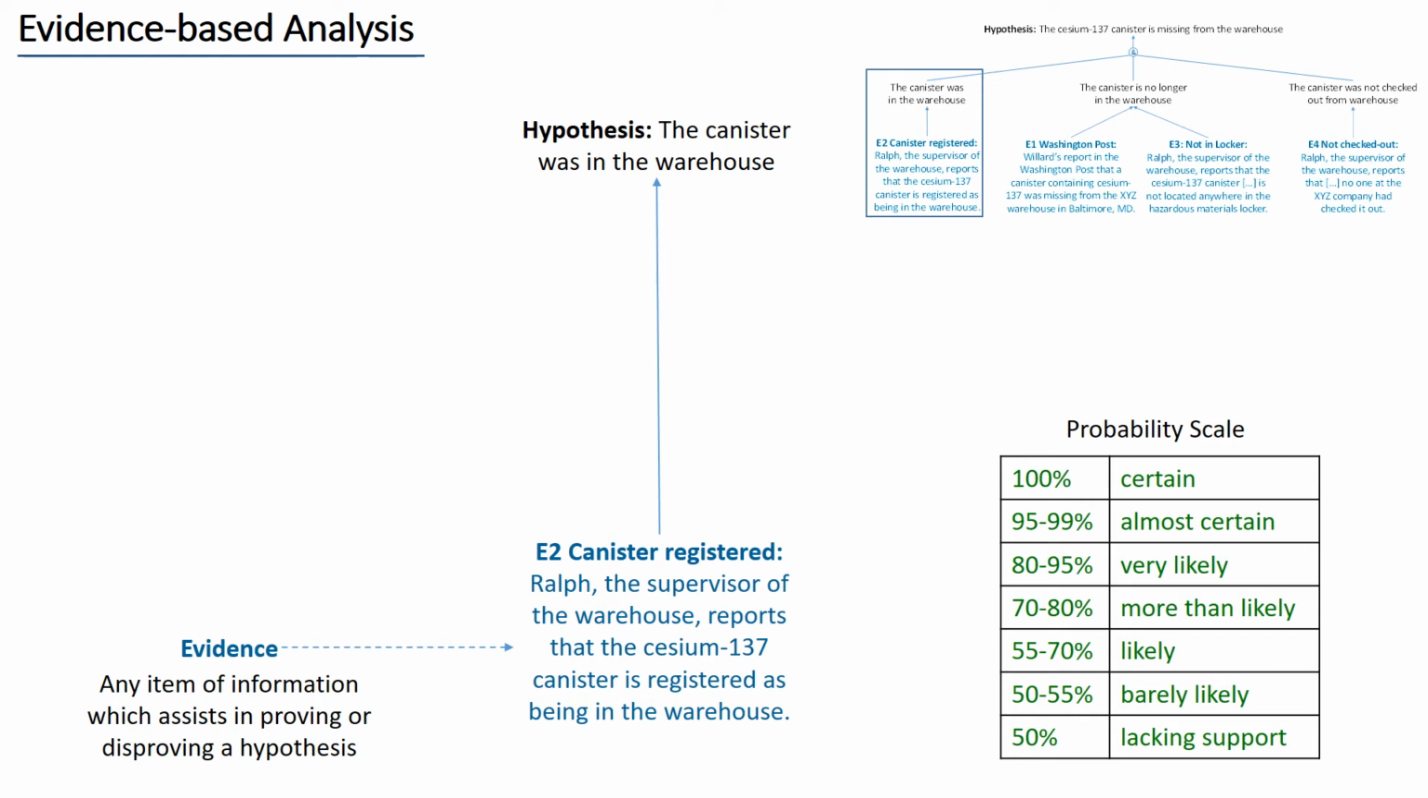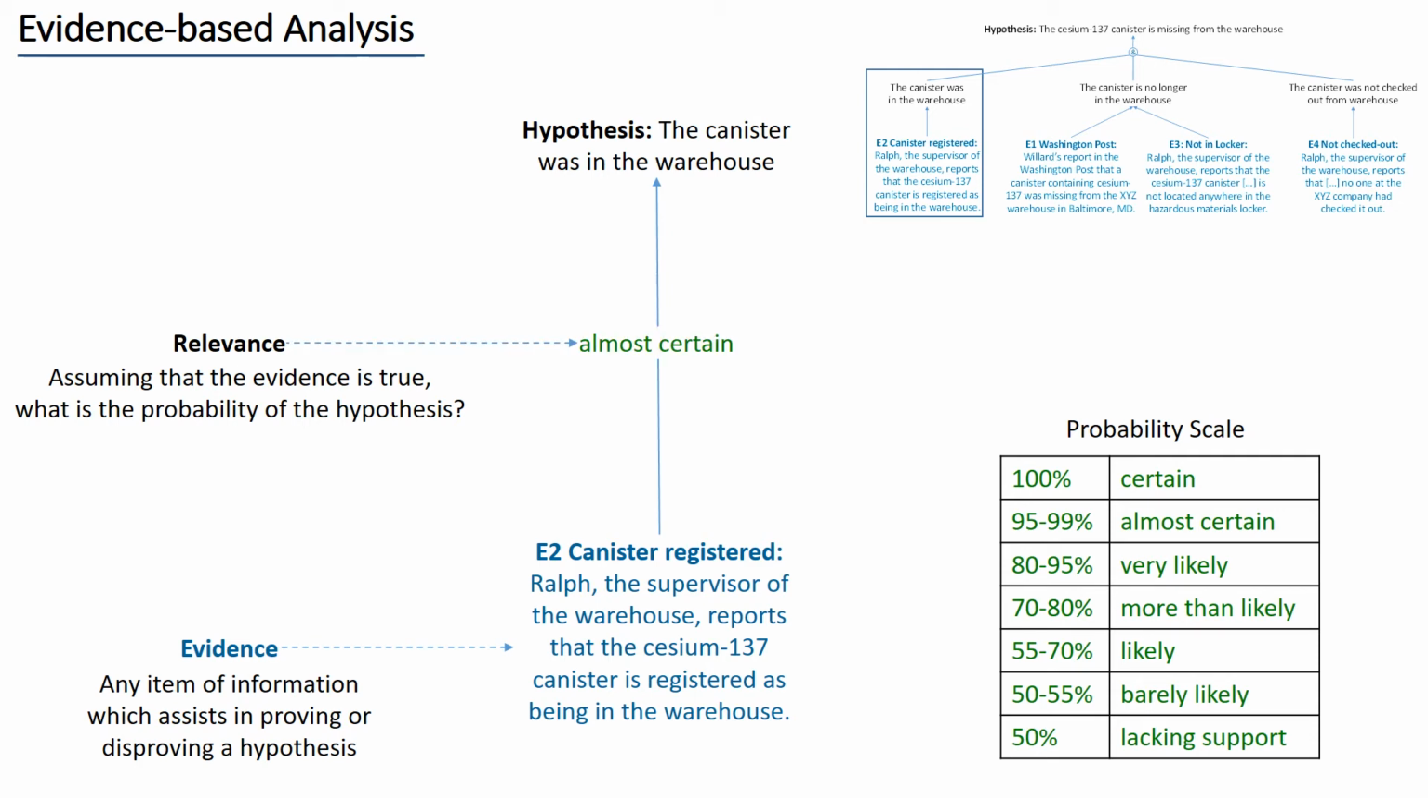Evidence is any item of information which assists in proving or disproving a hypothesis. Here is how we can determine the probability of a hypothesis based on one item of evidence. First, we need to assess the relevance of this item of evidence to the hypothesis by answering the following question. Assuming that the evidence is true, what is the probability of the hypothesis? If the cesium-137 canister is registered as being in the warehouse, then we assess that it is almost certain that the canister was in the warehouse.